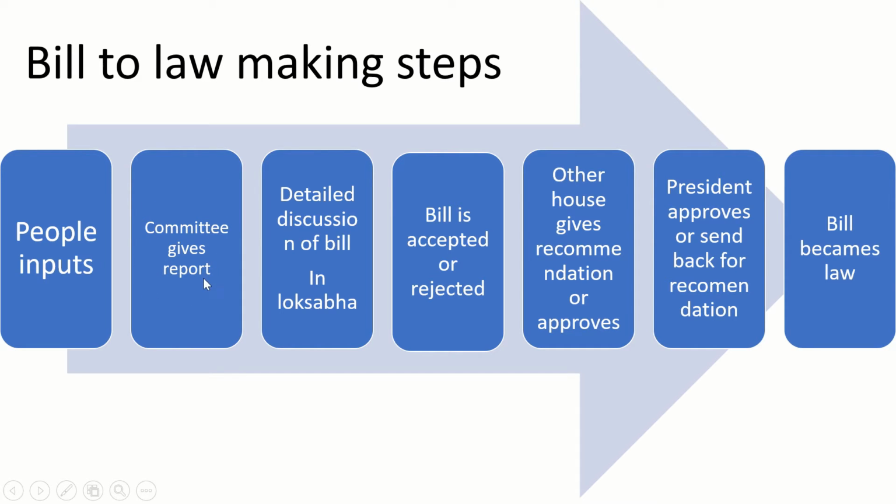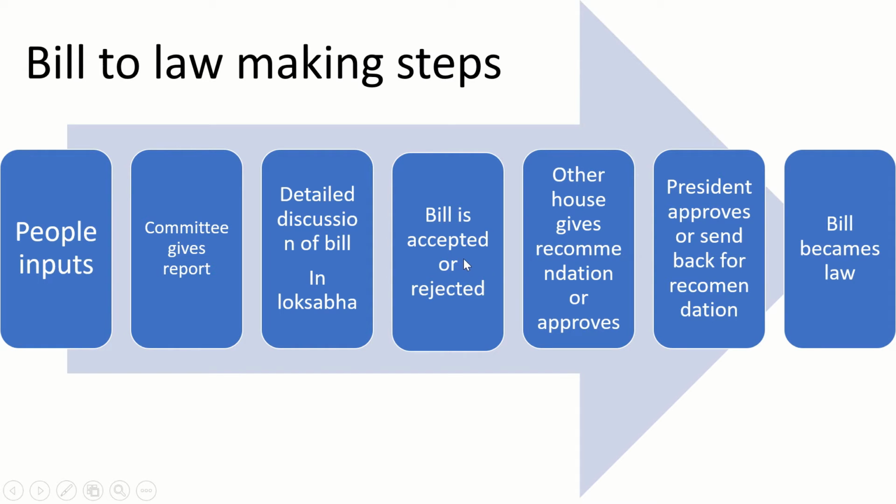After the committee makes the report, they go to the discussion about that bill in the Lok Sabha. There is a detailed discussion in the Lok Sabha about that bill. After that, based on the majority, the bill is accepted or rejected.